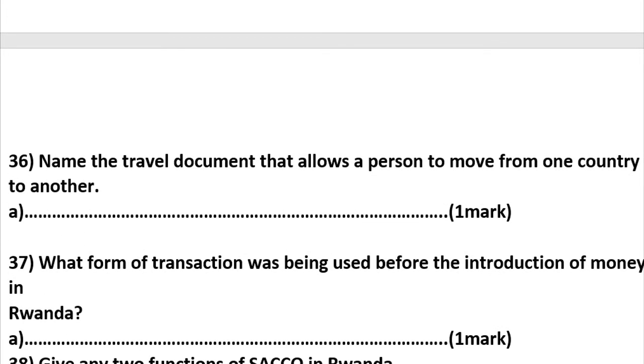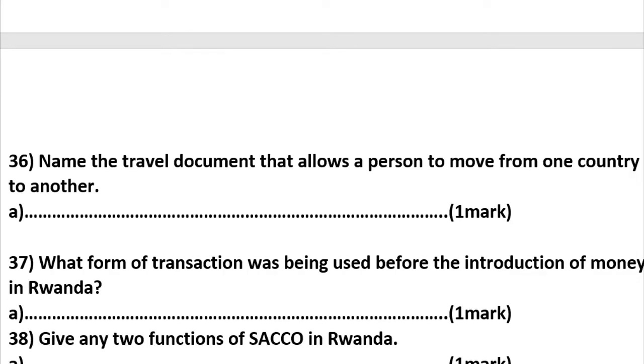36. Name the travel document that allows a person to move from one country to another. That is called the passport. Let's go to question number 37. What form of transaction was being used before the introduction of money in Rwanda? The form that has been used, we can say, is barter trade. Do you remember barter trade? Exchange of goods for other goods.